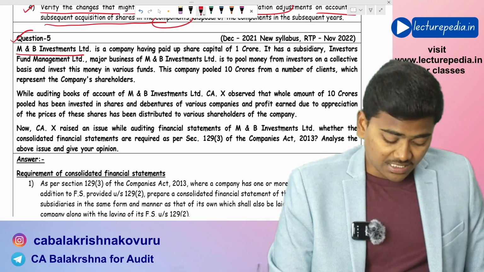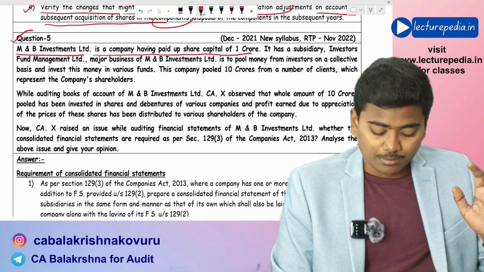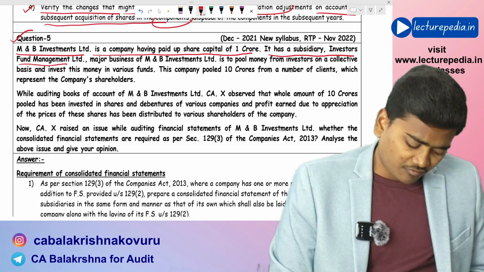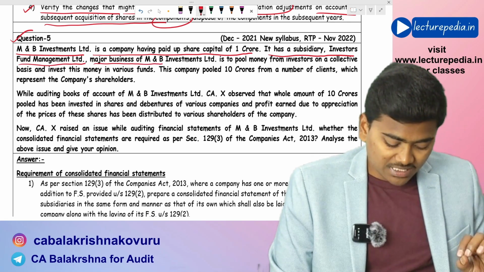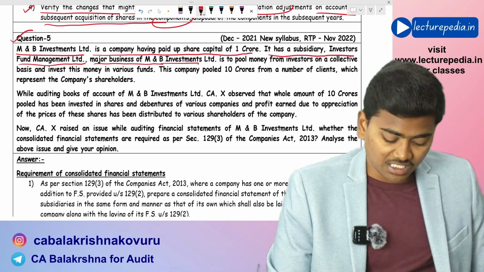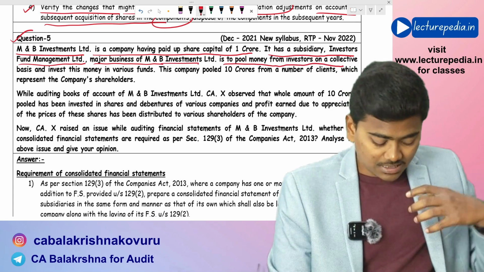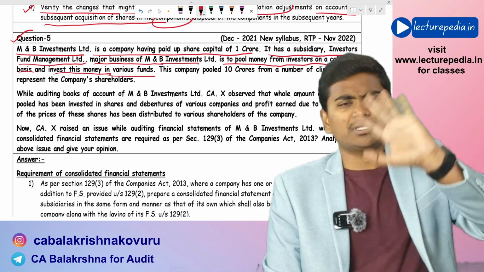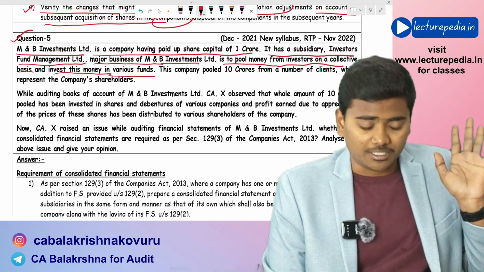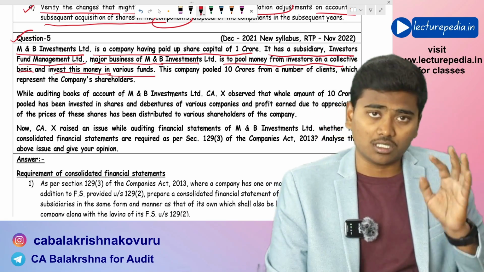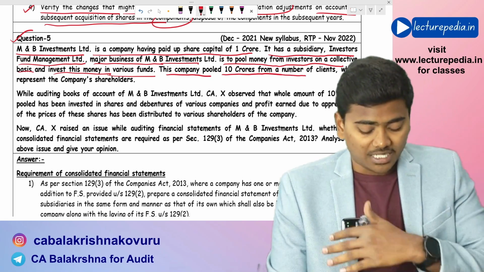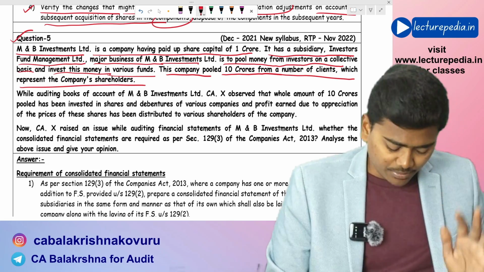MNB Investments Limited is a company having paid up share capital of 1 crore. It has a subsidiary, Investors Fund Management Limited. The major business of MNB Investments Limited is to pool money from the investors on a collective basis and invest this money in various funds. Basically, MNB is an investment company. That is what he wanted to convey. This company pooled 10 crore from a number of clients which represent company shareholders.